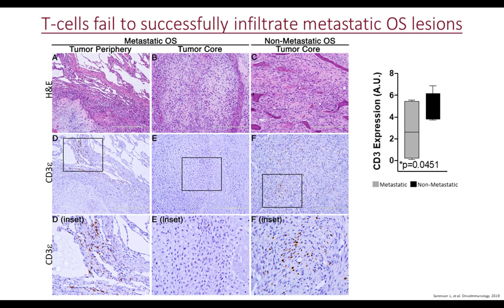I do want to note that although the non-metastatic specimens have more T cells that infiltrate the tumor, the abundance of these tumor-infiltrating T cells is still relatively low in comparison to a variety of other solid tumors such as lung cancer, and so forth.